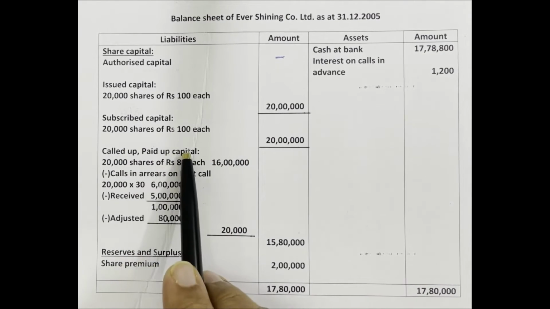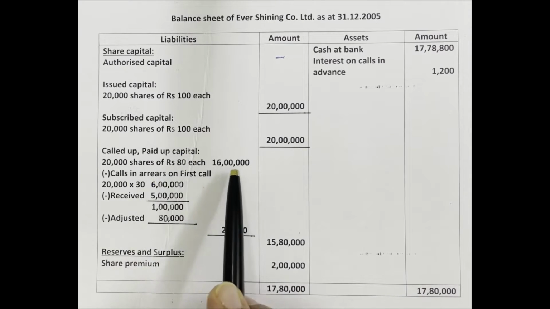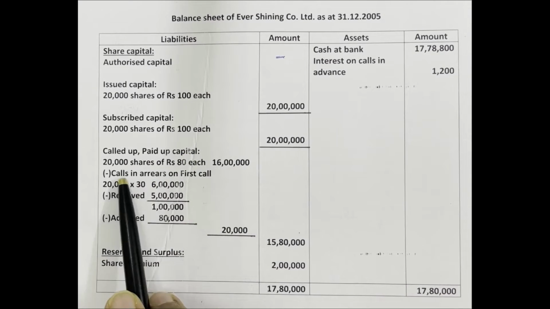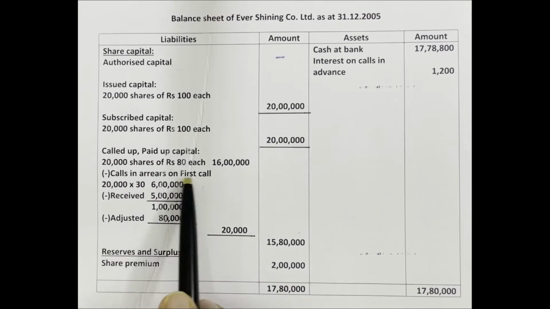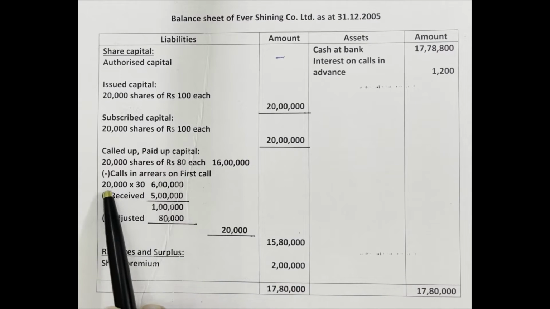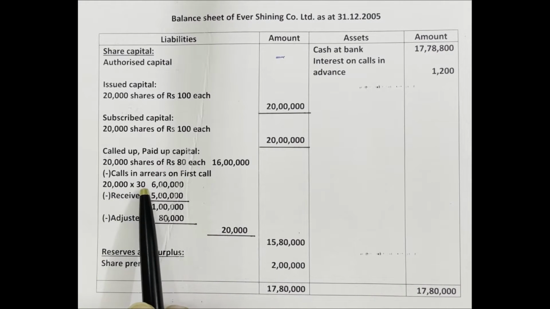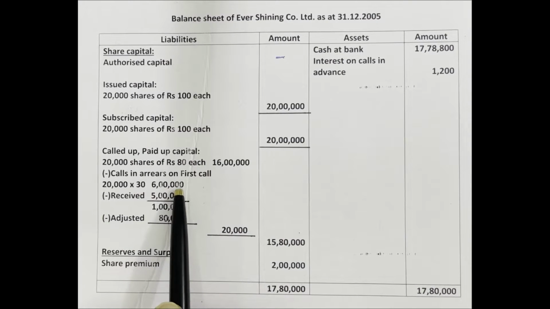To calculate paid up capital, we have to subtract calls in arrears from called up capital. Calls in arrears on first call. On the first call, how much money should come? 20,000 shares at the rate of 30 rupees each, 6 lakh rupees. The question says that from applicants the company received 5 lakh rupees. If you subtract that, the remaining amount is 1 lakh. 1 lakh should come from applicants.